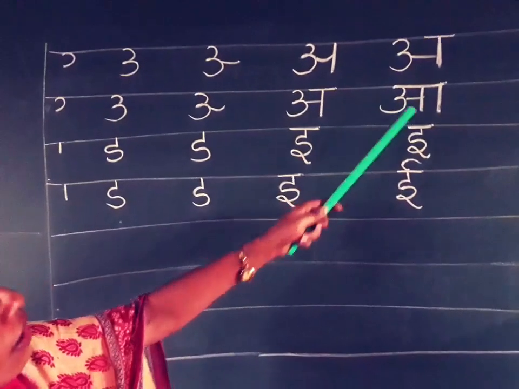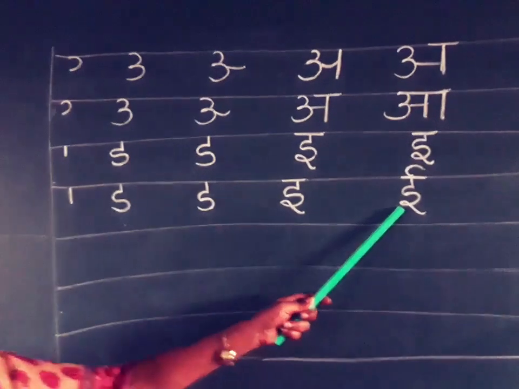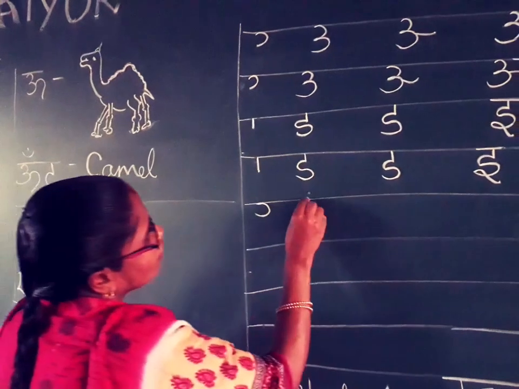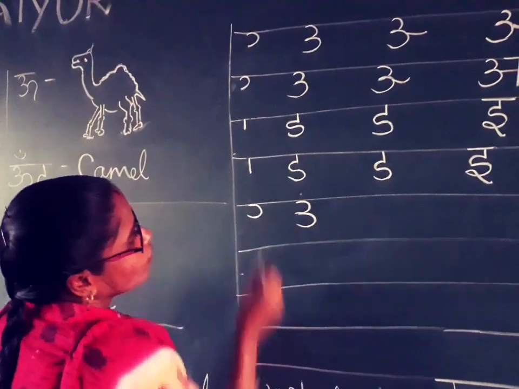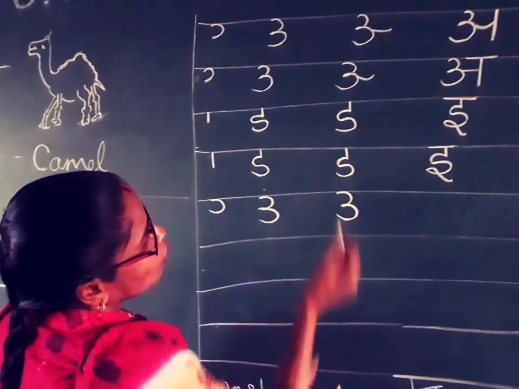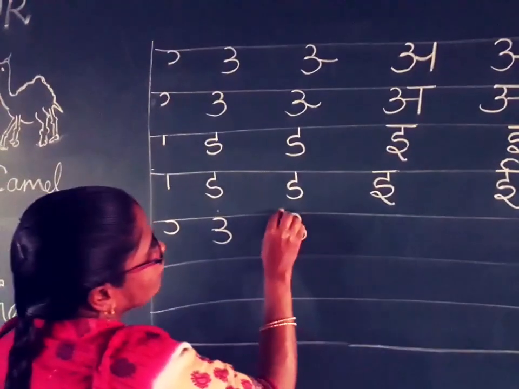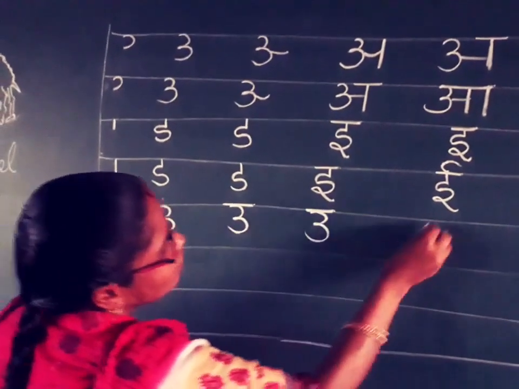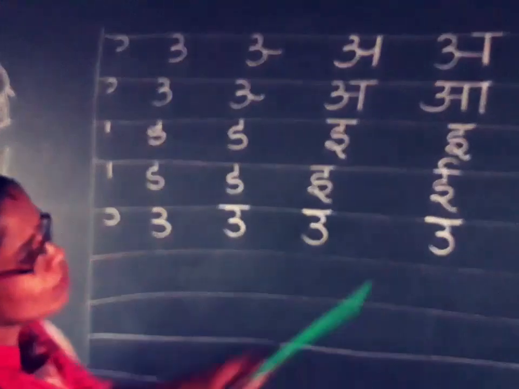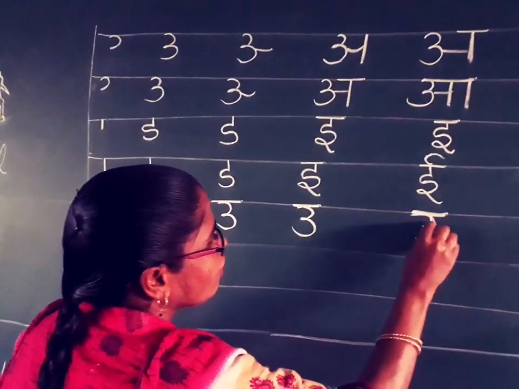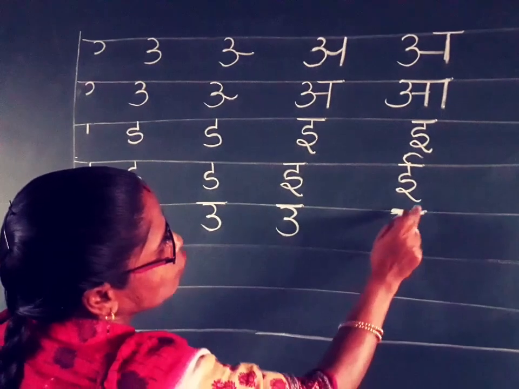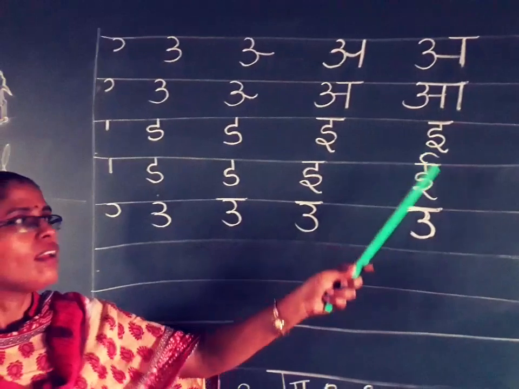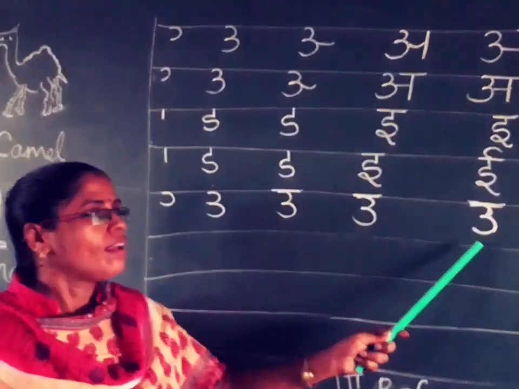Okay. Next one O. O is very easy. First the symbol. The next one looks like 3. Okay. This one. Last we add the sleeping line. Okay. This is O. What is this letter? O is very easy. It looks like 3 only. We write first 3 and add this sleeping line. Okay. Next one O.